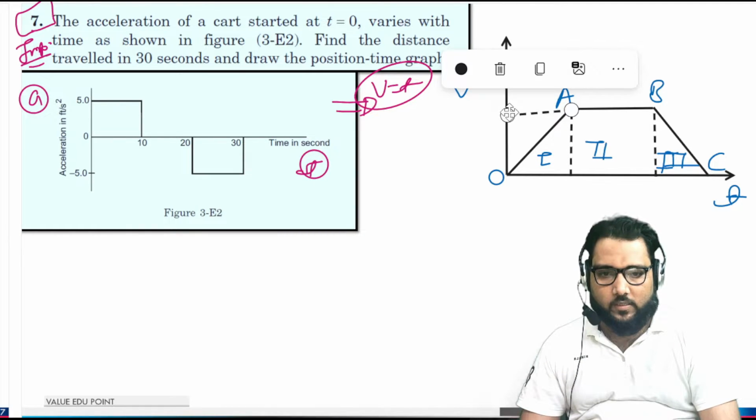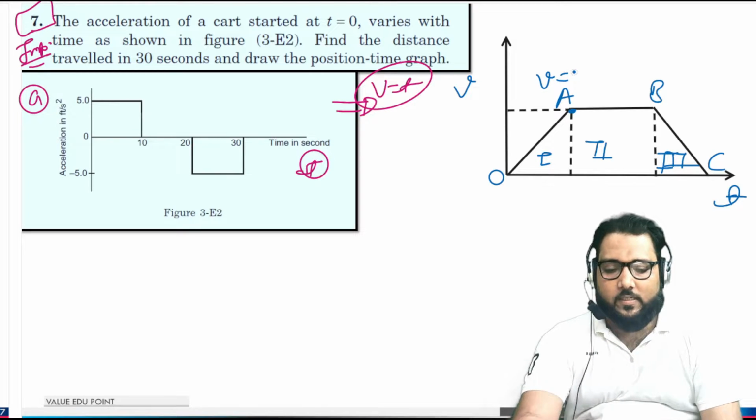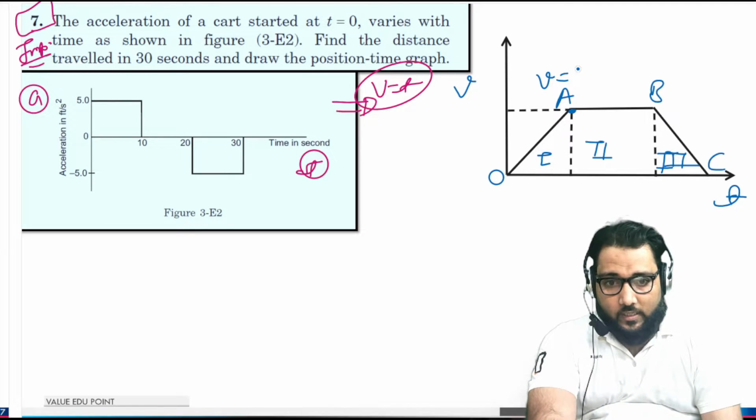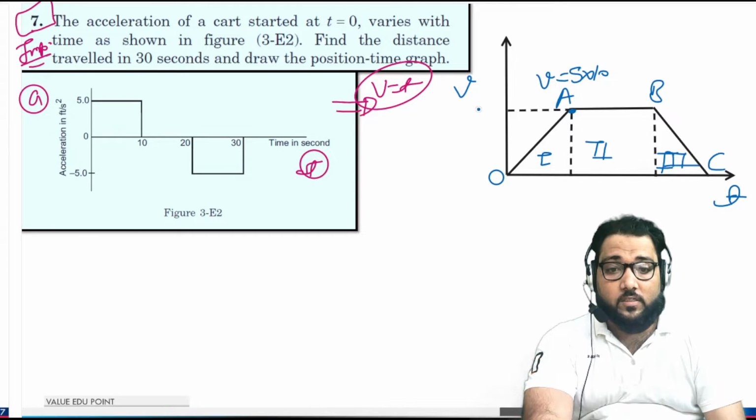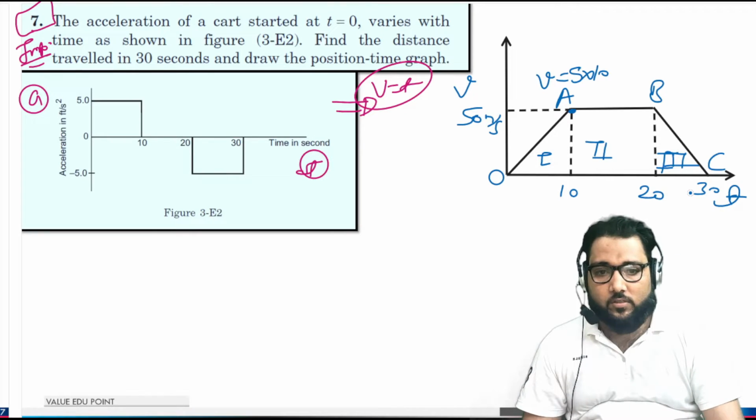We can calculate it. Why? Because the particle starts from 0. So at this point the velocity is v equals u plus at. The initial velocity is 0, the acceleration is 5 and the time taken is 10. So the maximum velocity comes out to be 50 meter per second, and this is the 10 second, this is the 20 second, and this is the time 30 seconds. Is it okay guys?